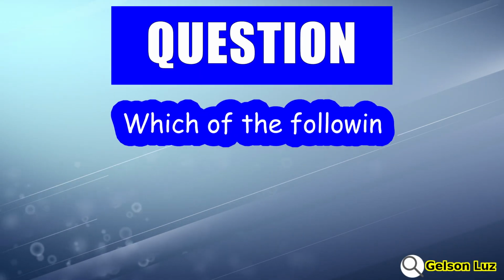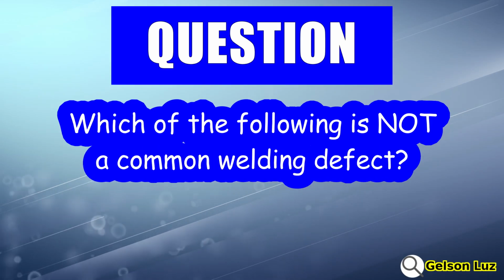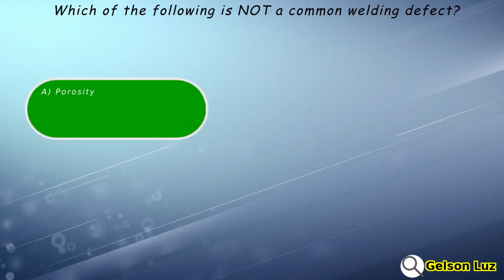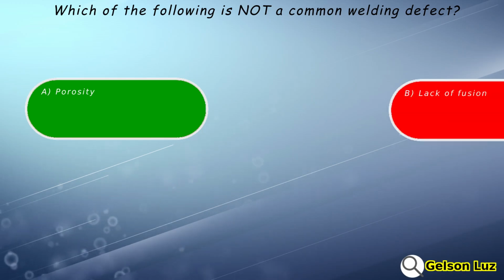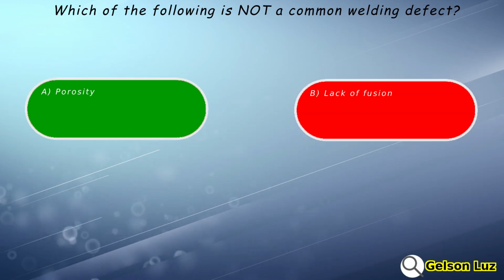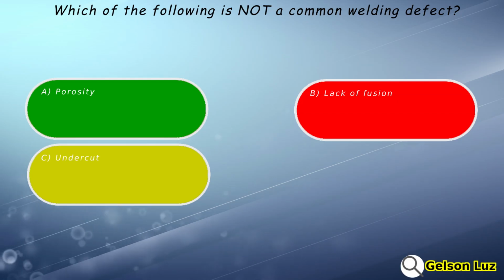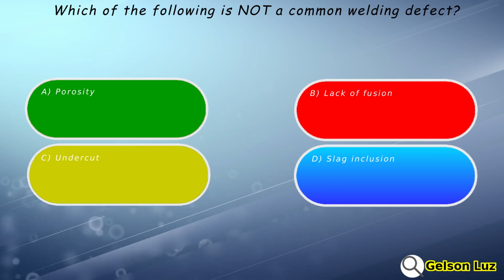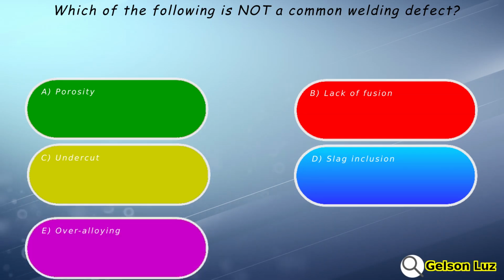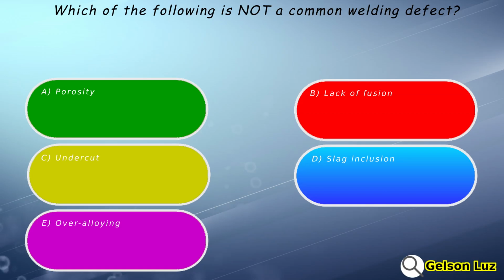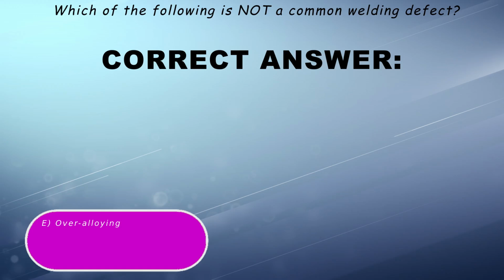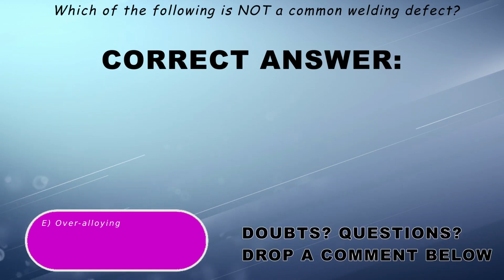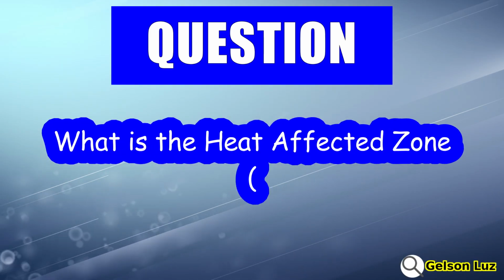Which of the following is not a common welding defect? A. Porosity. B. Lack of fusion. C. Undercut. D. Slag inclusion. E. Over-alloying. The correct answer is E. Over-alloying.